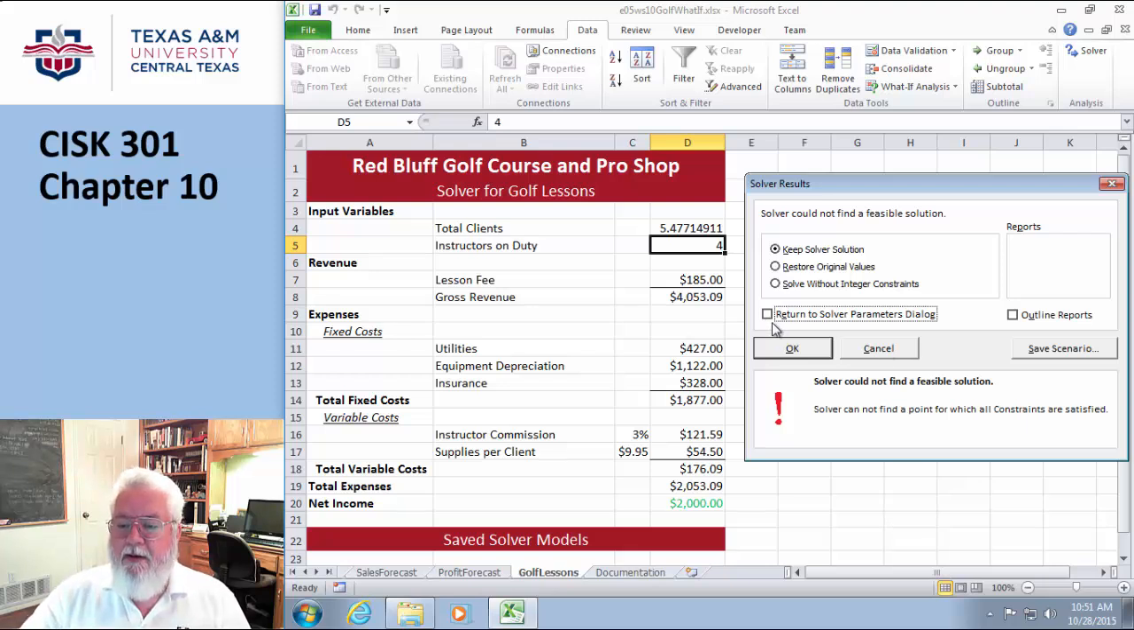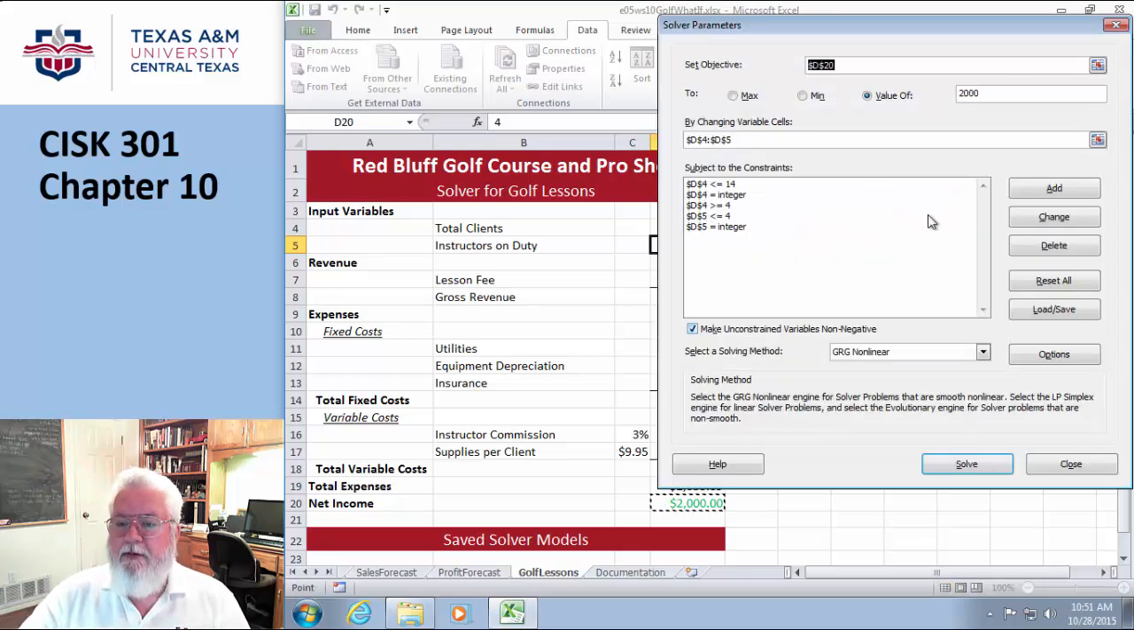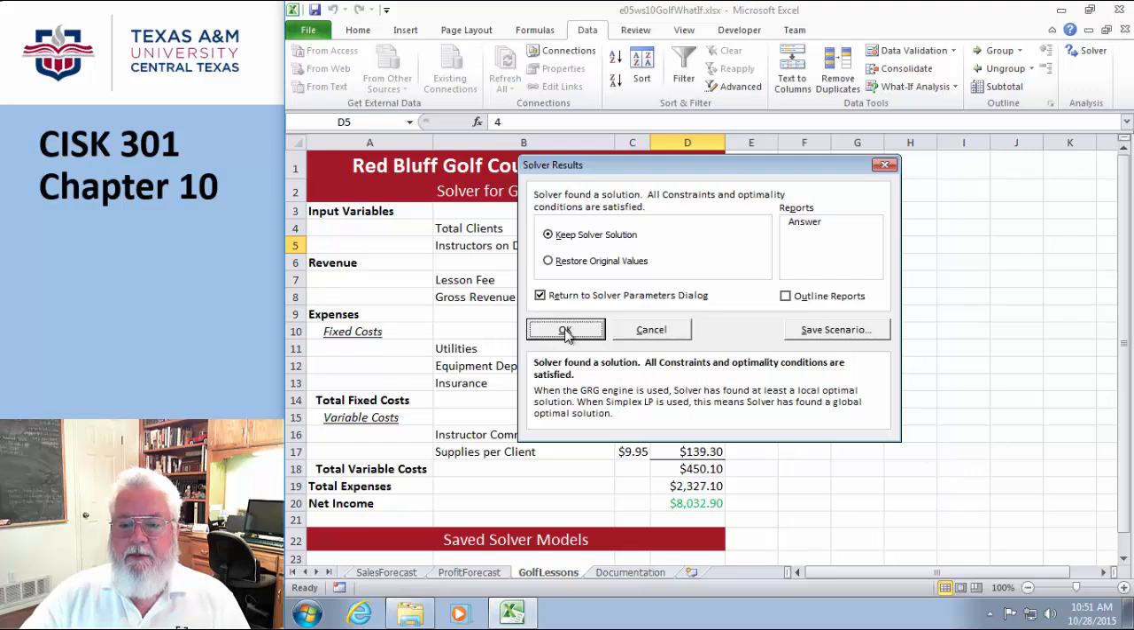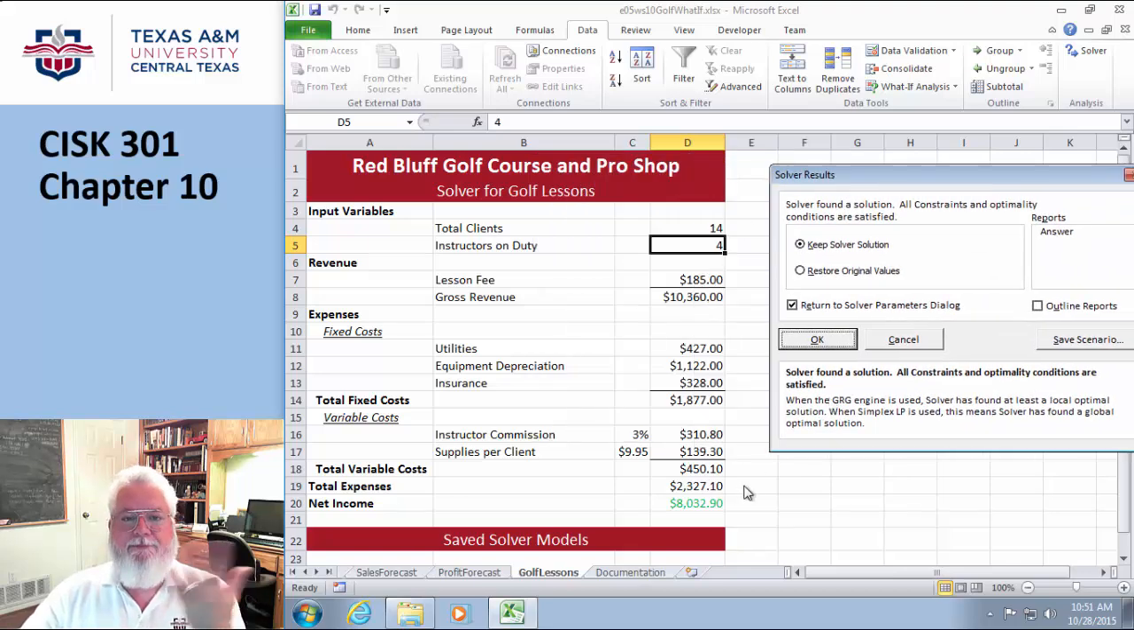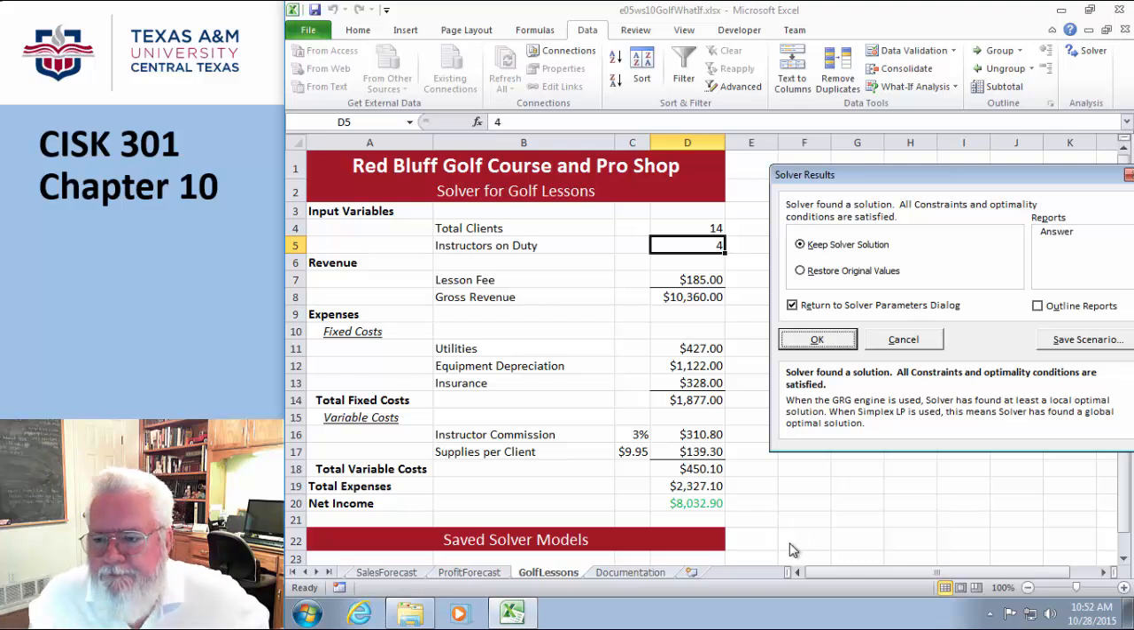Yay! Hey, I'm going to go back to here, and instead of making this a value, I'm just going to tell it maximize. What do you think? Okay. And so maximize means, yeah, 14 and 4. Well, that's fairly obvious. The maximum number of clients and the maximum number of instructors gives me the maximum net income. Gee, what a surprise.